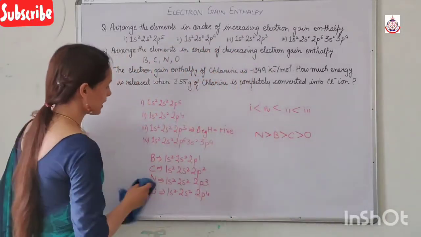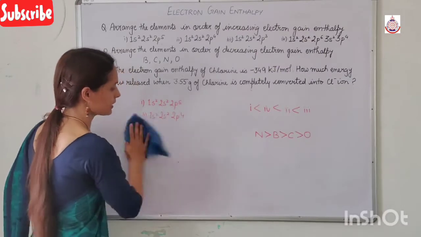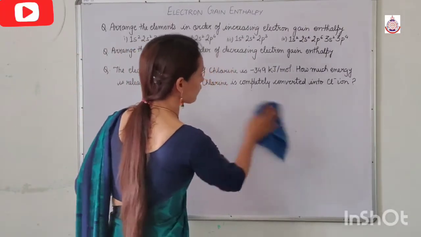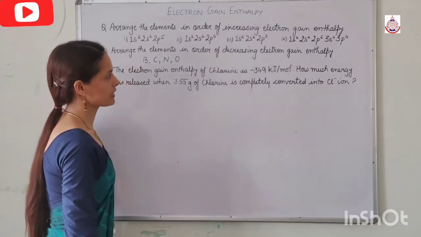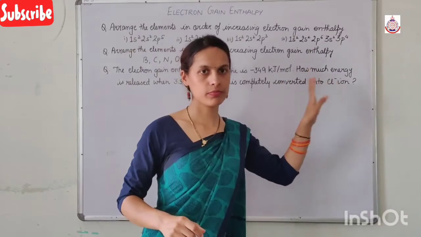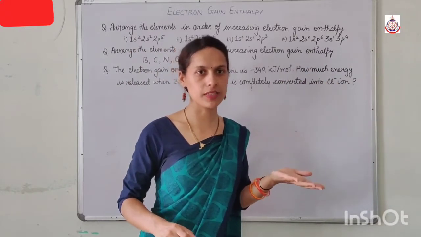Now we will do one numerical which is based on the electron gain enthalpy. The question is: the electron gain enthalpy of chlorine is minus 349 kilojoule per mole. It means the first electron gain enthalpy is this.